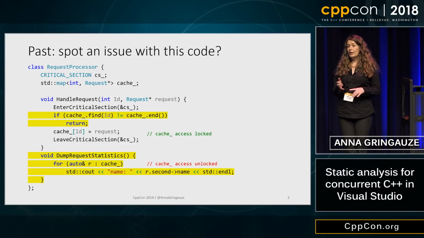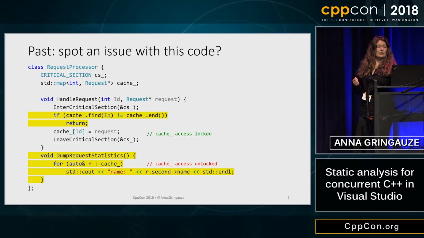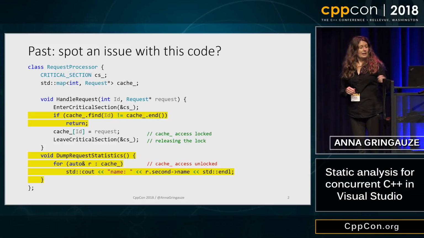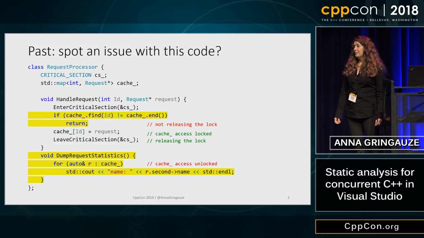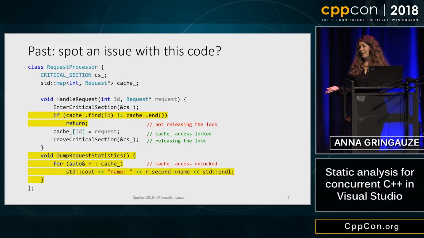You could return early, you could return an error code, or you could throw an exception. In all of those cases, we will have a problem because on one of the paths out of this function, we release the lock, and on another, we don't. So let's see if static analysis can help in this case.